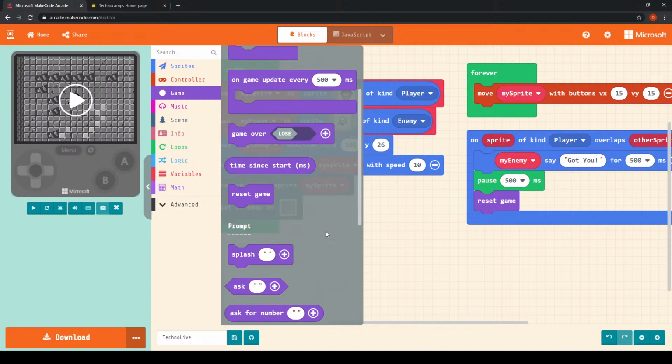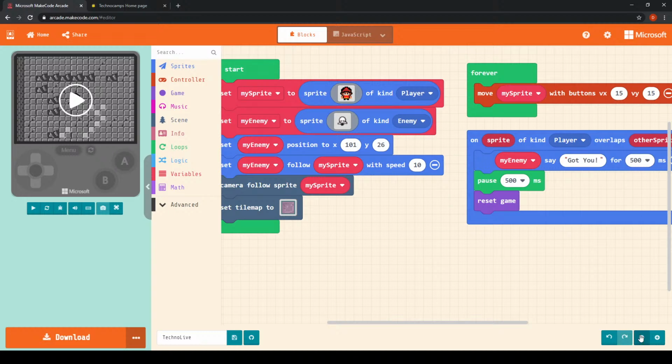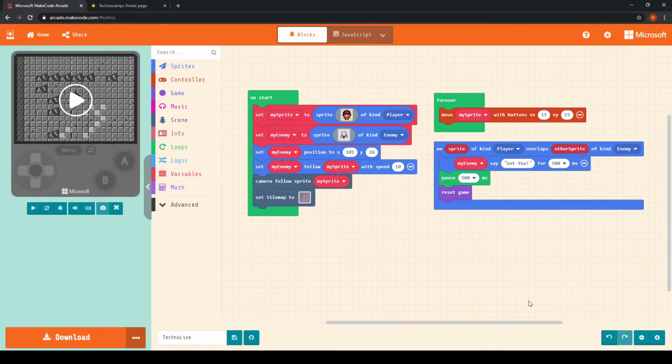Okay. Remember, there are lots of different blocks that you can use, but all of these blocks should be sufficient for our game. So if you are unsure what certain blocks do, remember, and I've mentioned it during today's session, you can add comments.